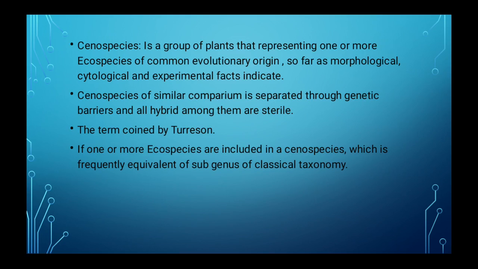The term was coined by Turesson. If one or more ecospecies are included in a coenospecies, it is frequently equivalent to the subgenus of classical taxonomy.